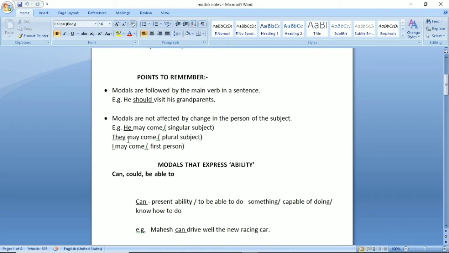Then for plural subject, again the same modal, they may come. Then for first person, again the same modal, I may come. So what did you come to know? That when we use modal, it is never affected by the number or the subject, or you can say it may be singular or plural subject, right?